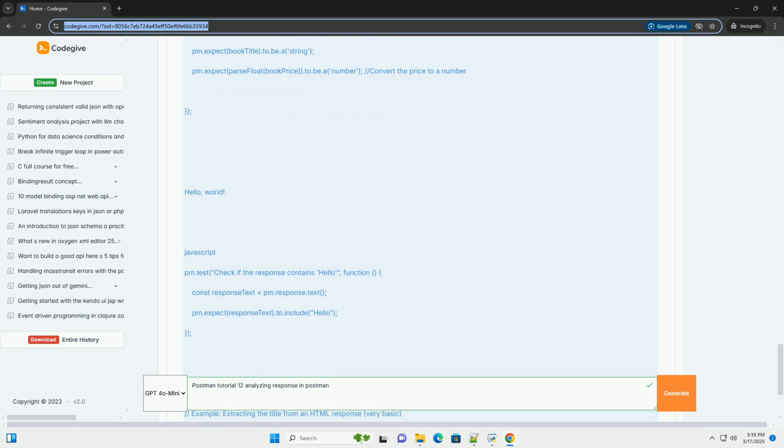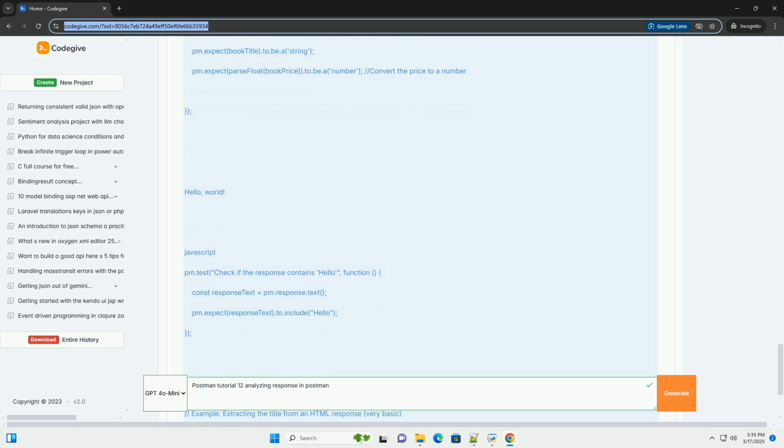13. Complete code example, consolidated. This example combines several of the concepts covered in the tutorial. Key takeaways: Analyzing Postman responses with code allows for more sophisticated and flexible testing. JavaScript and Postman's built-in functions provide the tools needed to extract data, perform calculations, and make assertions. Error handling is crucial to prevent tests from failing unexpectedly. Properly structured and commented tests lead to more maintainable and reliable test suites.